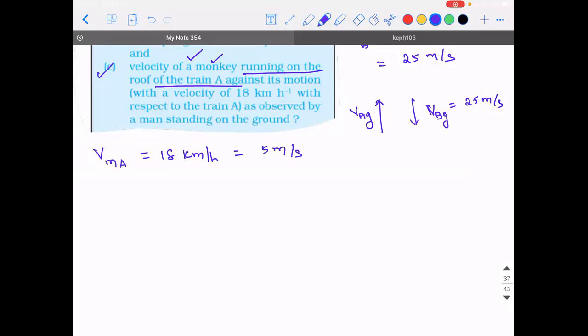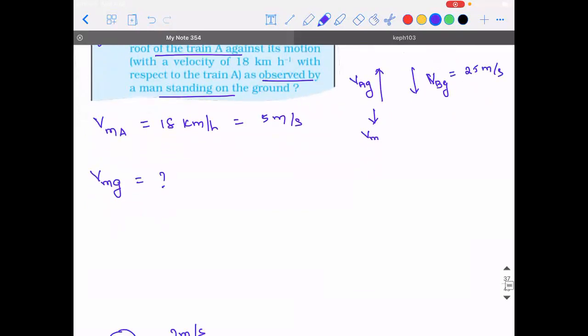Yes, sir. But you should remember that the monkey is running in this direction. Correct? They are asking what is the velocity of the monkey as observed by a man standing on the ground? So how are we going to write this? Listen. Velocity of the monkey with respect to ground is velocity of monkey minus velocity of ground.